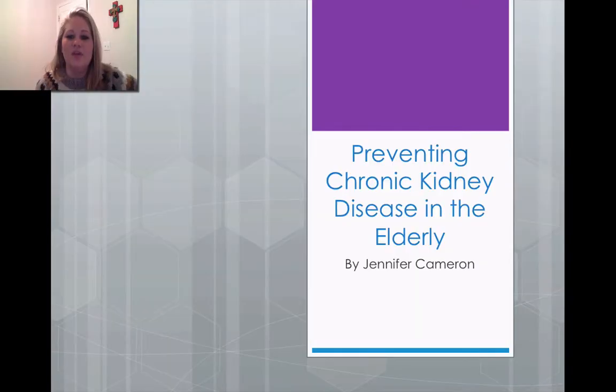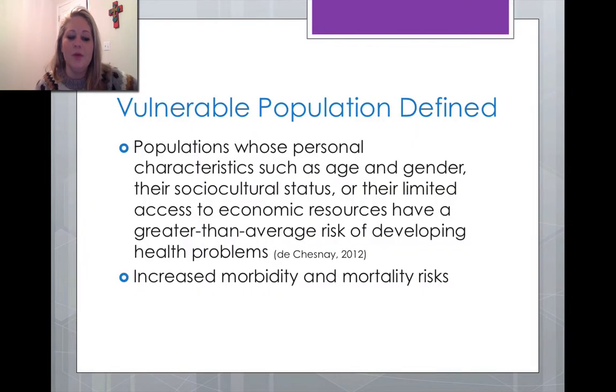Hi, my name is Jennifer Cameron, and I'm going to be talking today about preventing chronic kidney disease in the elderly. Vulnerable populations are those with a greater than average risk of developing health problems by virtue of their marginalized sociocultural status, their limited access to economic resources, or their personal characteristics such as age and gender. Vulnerability is both an individual and a group concept.